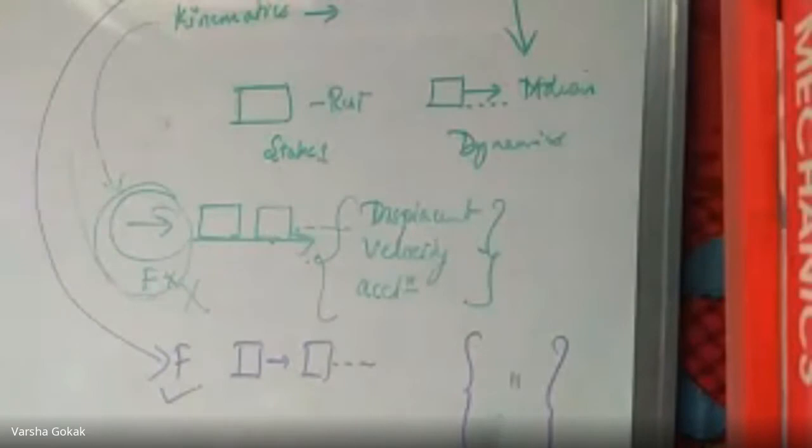Along with those parameters, if we are studying the force that is applied, then this becomes kinetics. So kinetics is a study of motion of bodies considering the forces that are acting on the body. I will consider all the forces acting on the body along with the parameters, then it becomes kinetics.